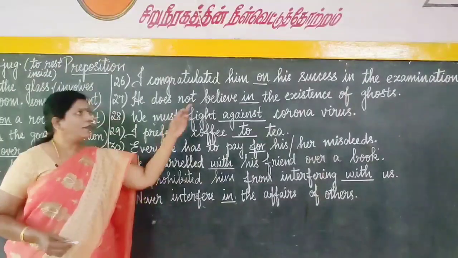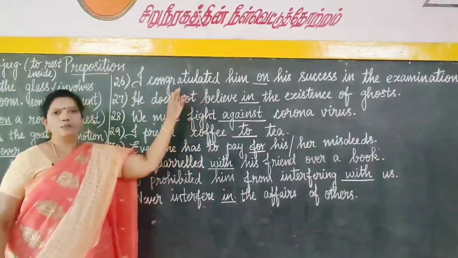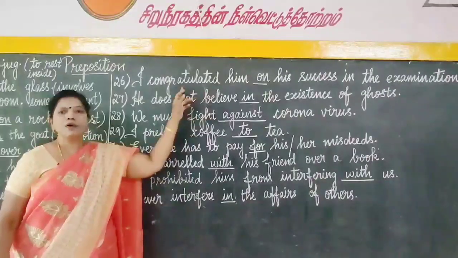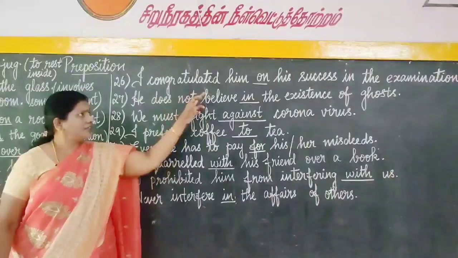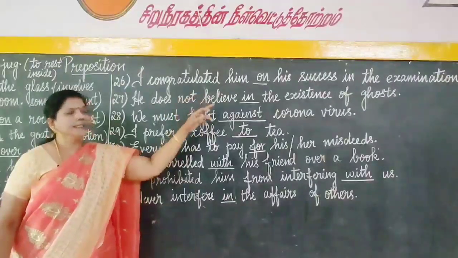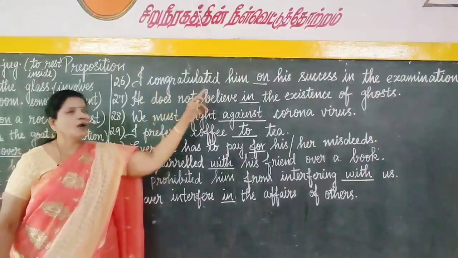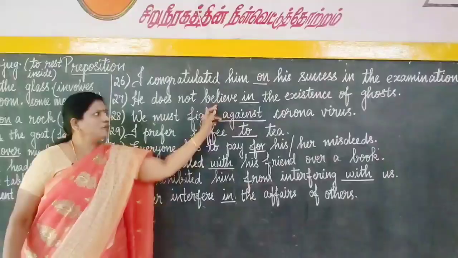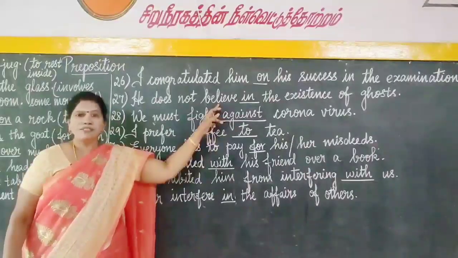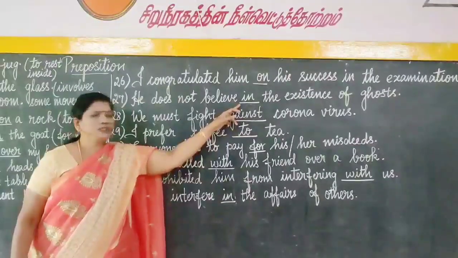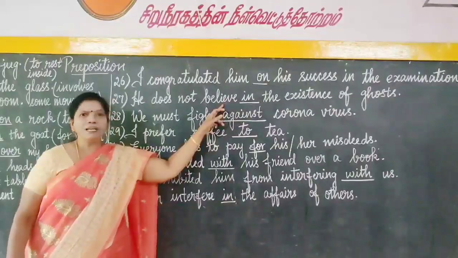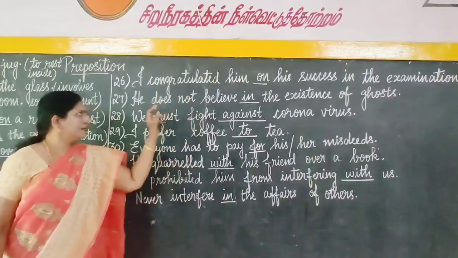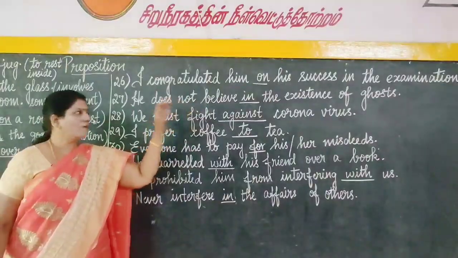Now, let us see what preposition follows certain verbs. So, I congratulated. So, we have to use on for this verb congratulated, right? I congratulated him on his success in the examination. I congratulated him on his success. Okay. On the next one, believe. The preposition that follows the verb believe is in. We have to use the preposition in for the verb believe, right? He does not believe in the existence of ghosts, right? He does not believe in the existence of ghosts.